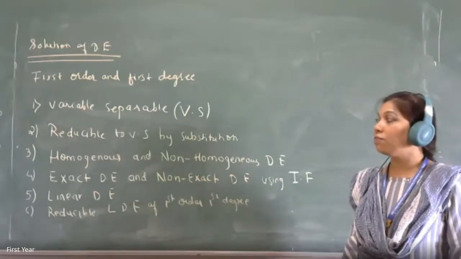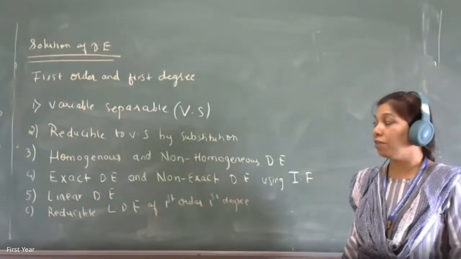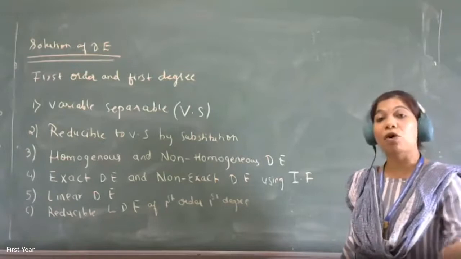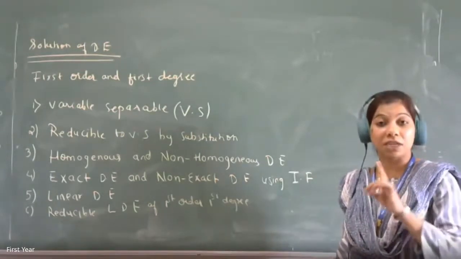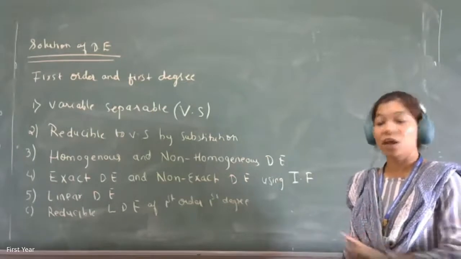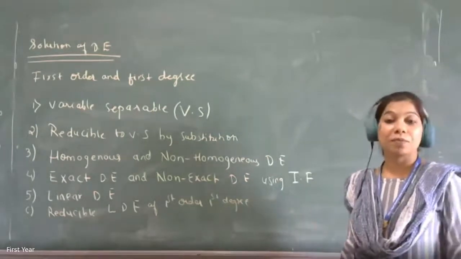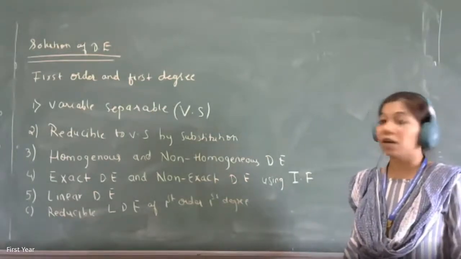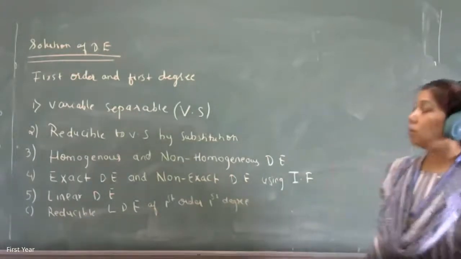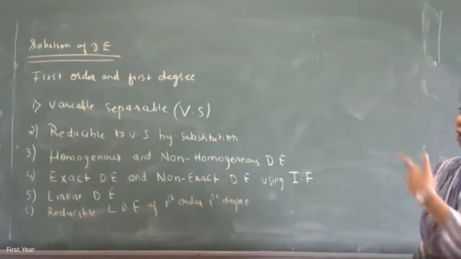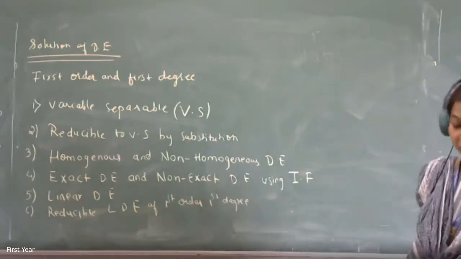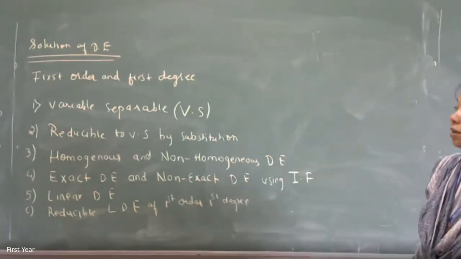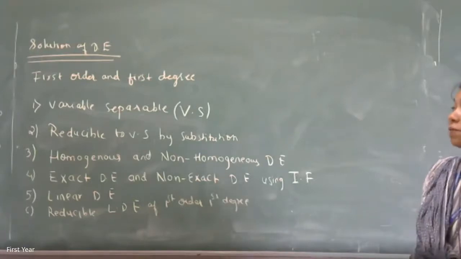So let us start with them one by one, and once we complete all of them, I'll give you all mixed questions. There it will be a task for you all to identify whether it is type 1, type 2, type 3, type 4, and then get the final answer. Okay? So let's start with the first one. I'll do only a few, because Aditya is going to take the deeper concepts of variable separable in his fifth class. Okay? So let me write down the basic form of variable separable.